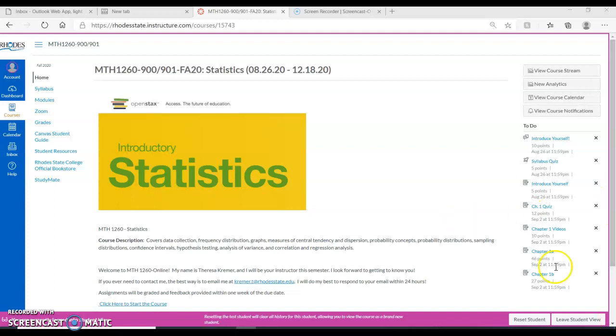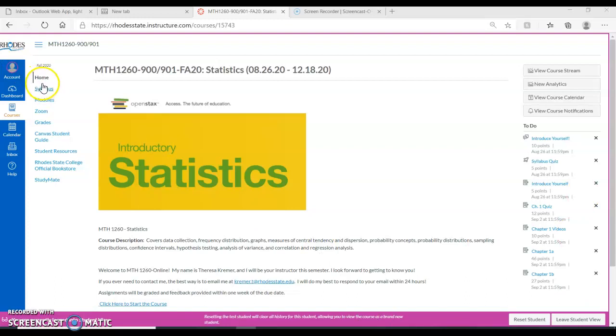Off to the right hand side here are the assignments that are due in the near future. More or less things are due on a weekly basis. I know that many of you are working or juggling families, so I don't have daily due dates, but I do have weekly due dates. From experience with past students and past courses, the day that I've chosen for due dates this semester is Wednesdays. That way you have the week and then the weekend to also work on things.